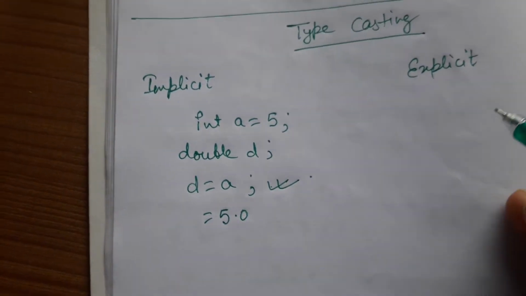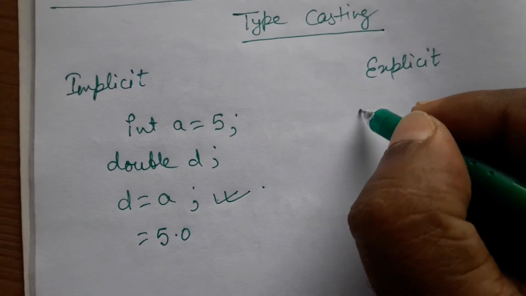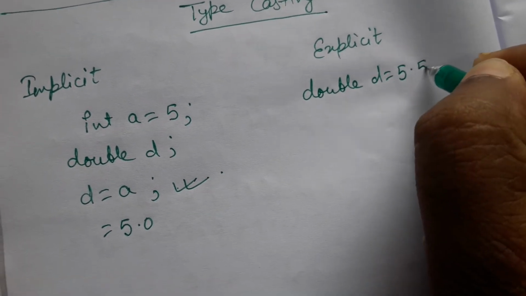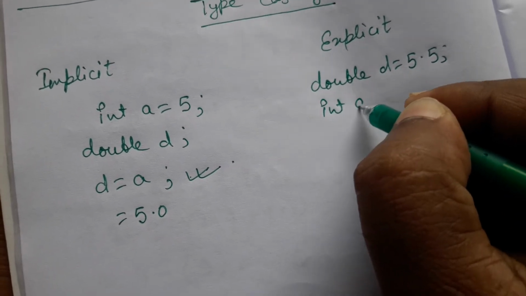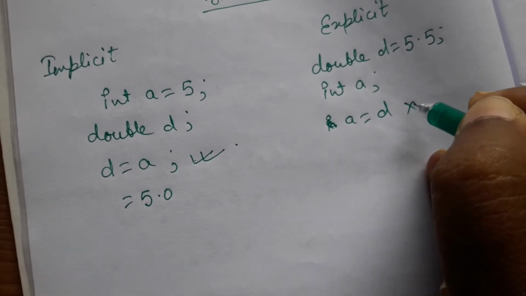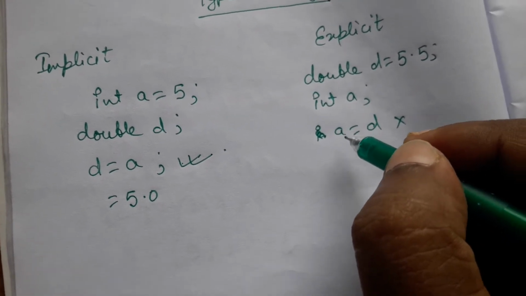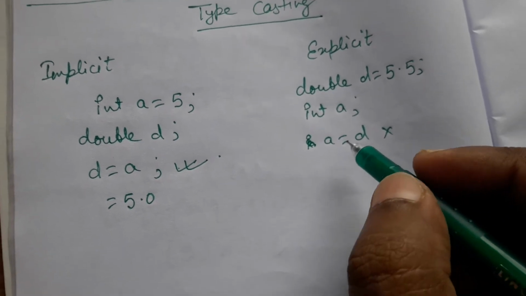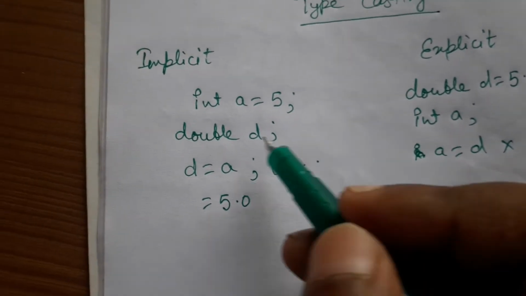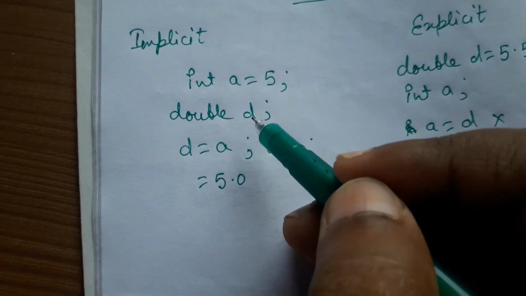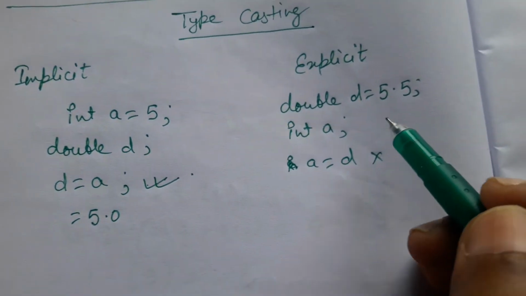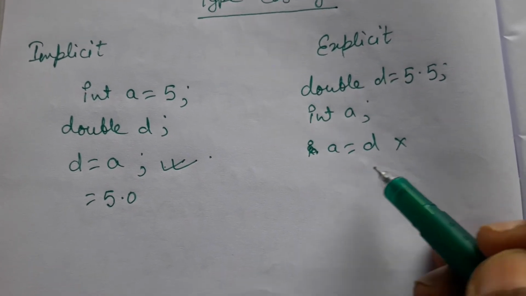But in the case of explicit, if we have double d equals 5.5 and an int a, and we want to write a equals d, it is not allowed, because the width of a is smaller than the width of d. Here our source is bigger than the destination. When our source is smaller than the destination, it can convert automatically. But when the source is bigger than the destination, it cannot convert automatically.